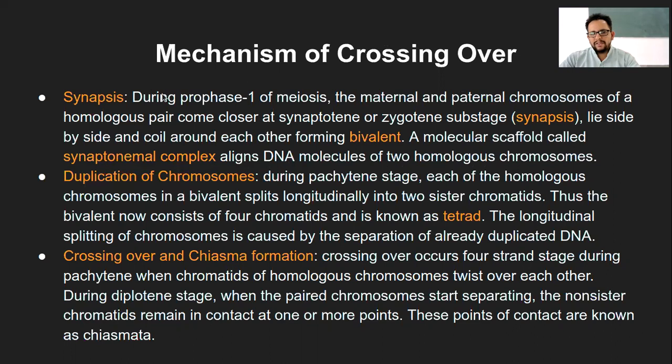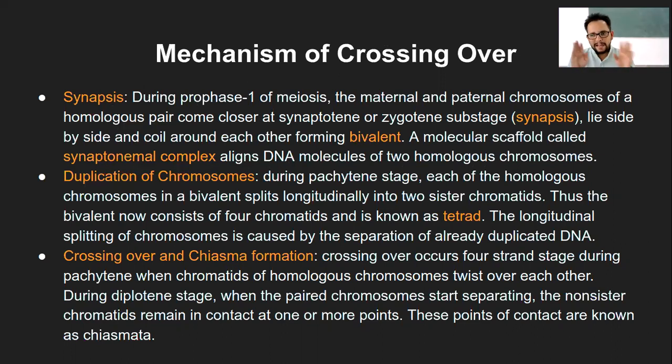So in the first stage of the mechanism, that is the synapsis, two homologous pair of chromosome, they will come closer, and this particular complex of these two chromosome is called a bivalent, and the process is called synapsis.